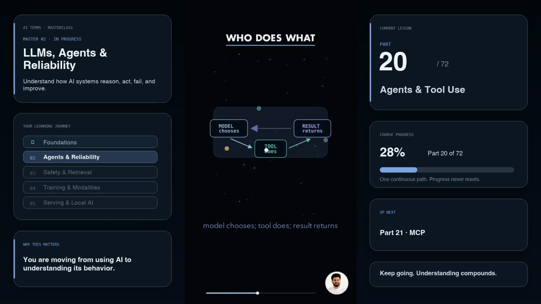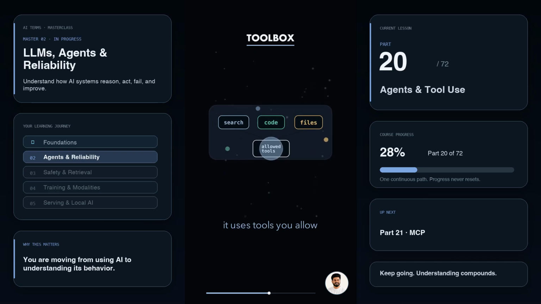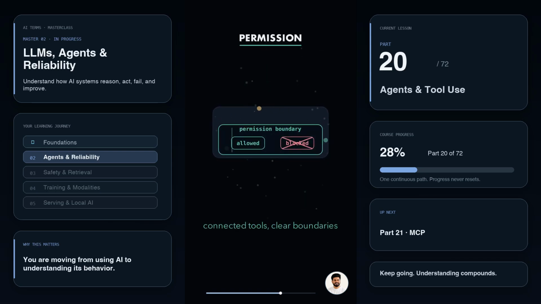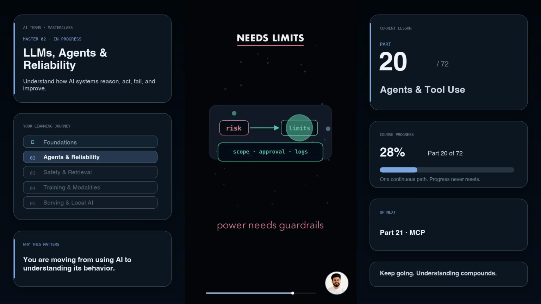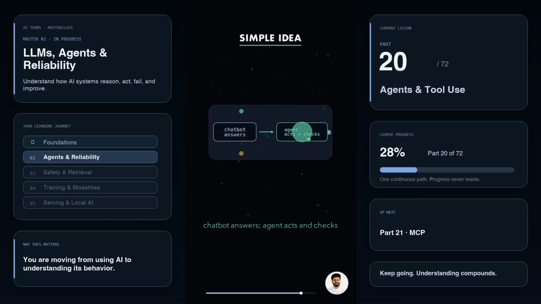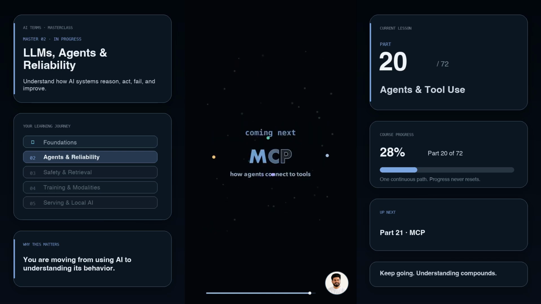The model chooses the next action. The tool does the outside world work. The observation tells the model what happened. Tools can be search, code, files, a calendar, email, or a database. The agent does not magically know everything. It gets permission to use specific tools. That is why agents feel more powerful. They turn language into actions. But that is also why they need limits. Bad tools, bad instructions, or too much autonomy can cause mistakes. Simple idea. A chatbot answers. An agent acts, checks, and continues. Coming next, MCP, the standard way agents connect to tools.